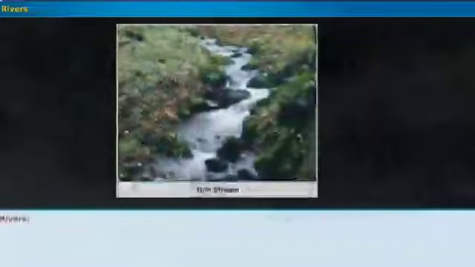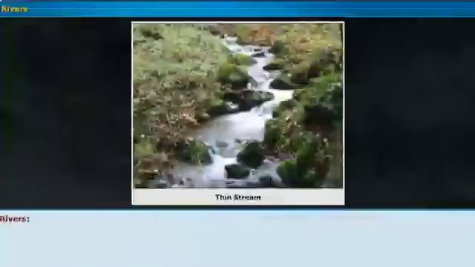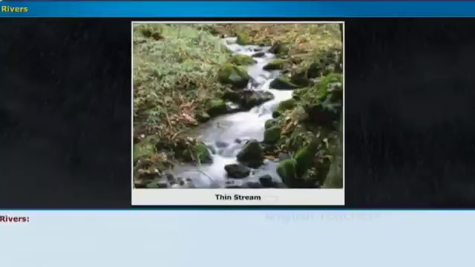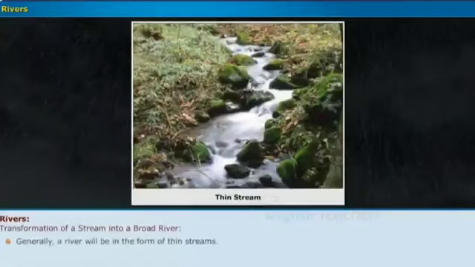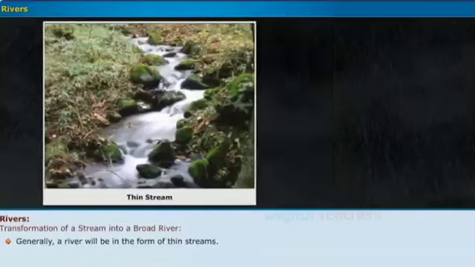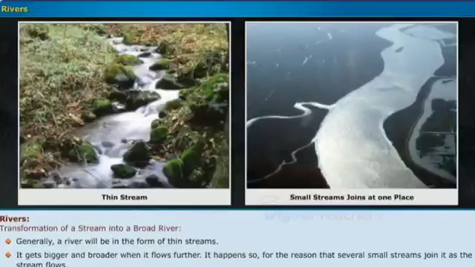Let us learn how the stream turns into a broad river. Transformation of a stream into a broad river. Generally, a river will be in the form of thin streams. It gets bigger and broader when it flows further. It happens so for the reason that several small streams join it as the stream flows.